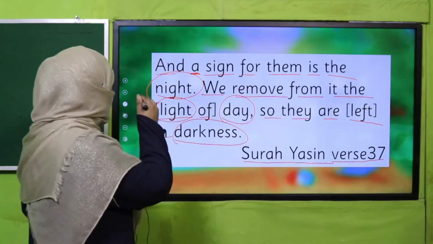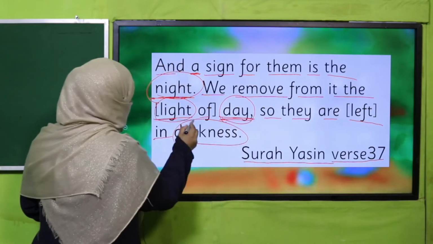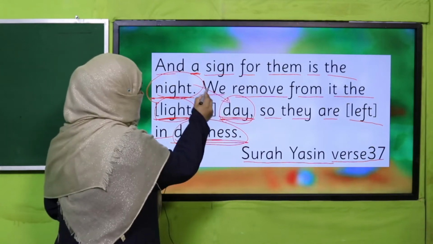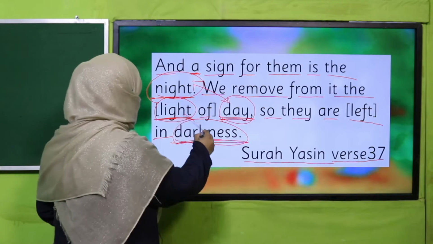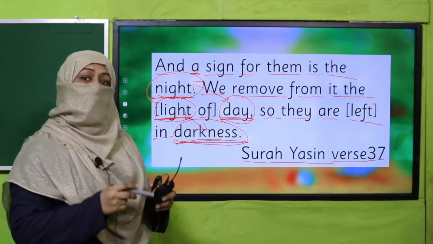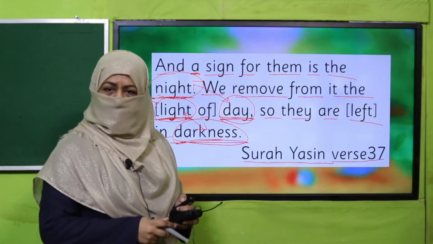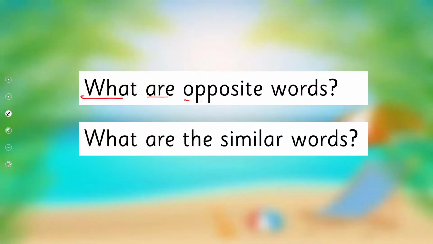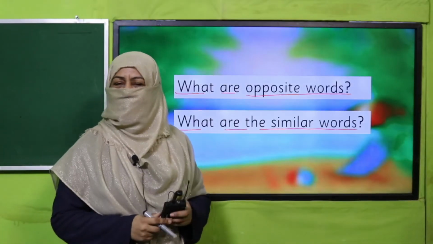Okay, now look at these words: night and day, light and darkness. You see, these words, night and day, they are opposite to each other, right? Likewise, light and darkness, these are opposite to each other. So we are going to learn further about words which are similar and opposite in meaning. So first you tell me, what are opposite words and what are similar words? Pause the video, answer these questions to your teacher and then come back.